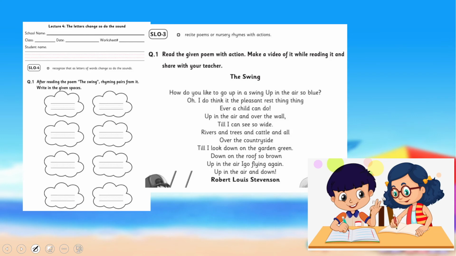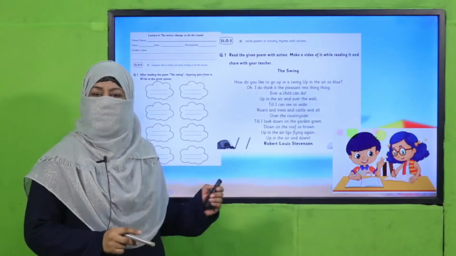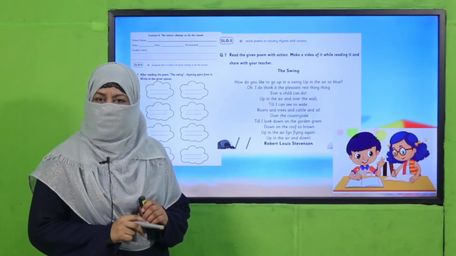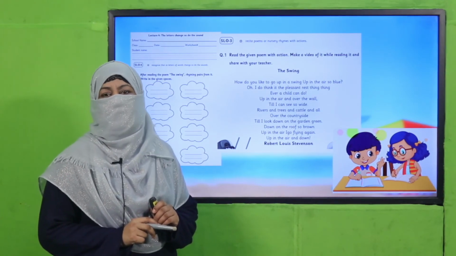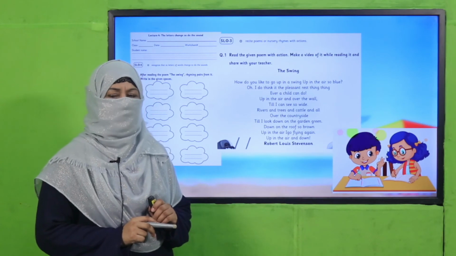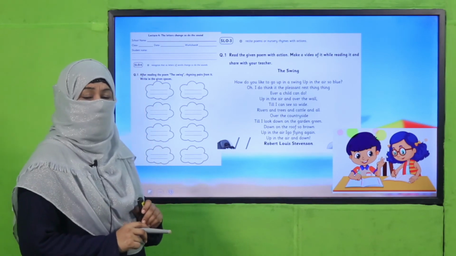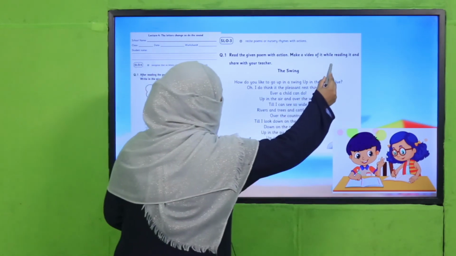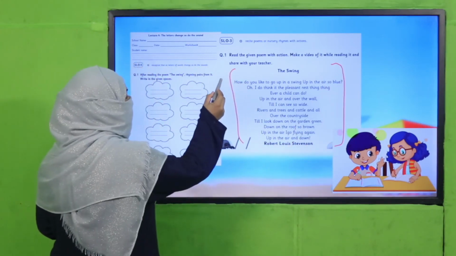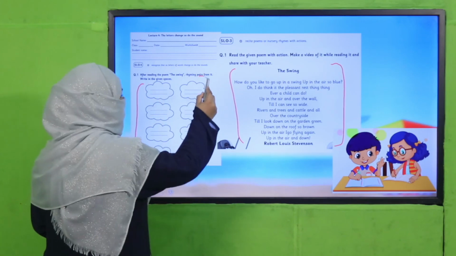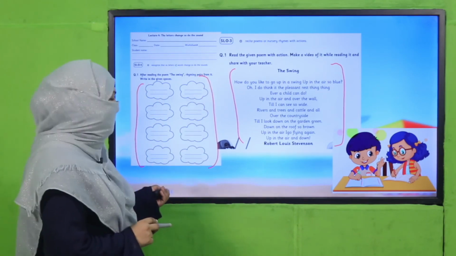And here is a worksheet, my dear fellow teachers. This worksheet, lesson plan, and PowerPoint presentation links are given. You may click, download it, and kindly provide a printed worksheet to students for practice. And my dear children, this is the same poem I gave you yesterday. From this poem, you will find the words where by changing a letter, the sound changes, okay?